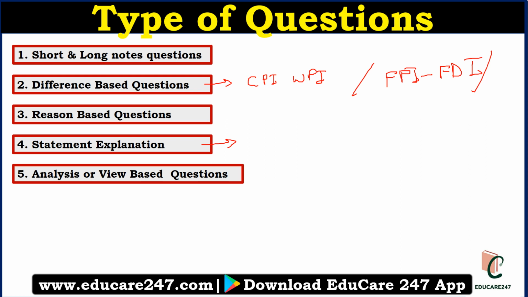The fifth kind of question will be analysis or view based questions. Here they can ask you to write your own view, something like, why do you think the Indian skill development program is not working, or why do you think India has inequality? So here you have to write your own view, which may not be the official view or the government data, but your own view should be presented. You can take stats from government data or any report, but you should present them in your own view manner. So these five types of questions can be asked under the descriptive section. You have to tune your preparation accordingly.